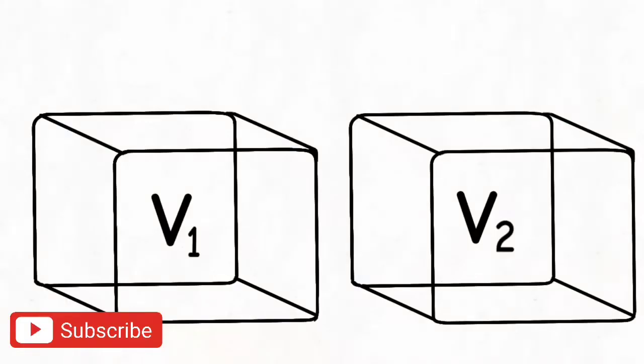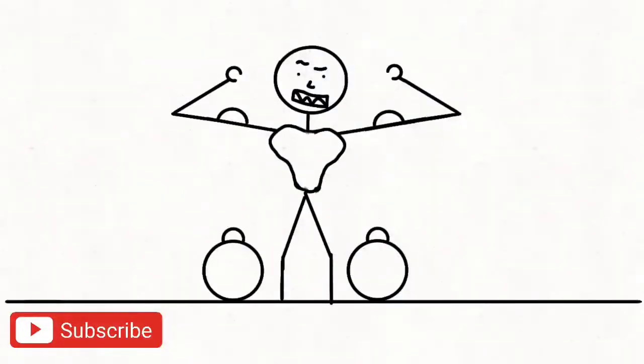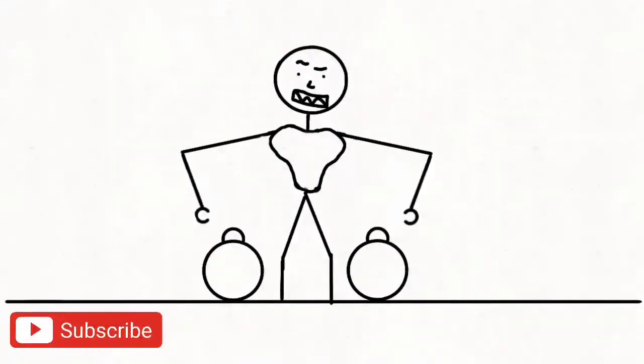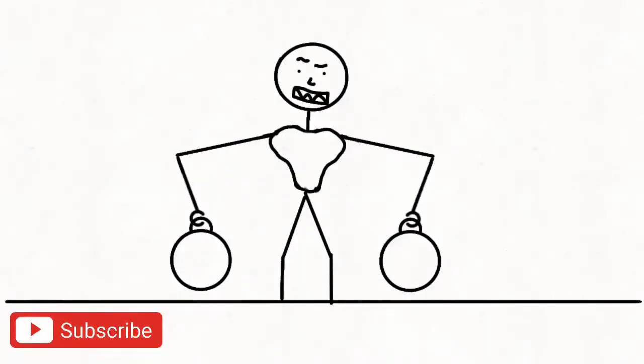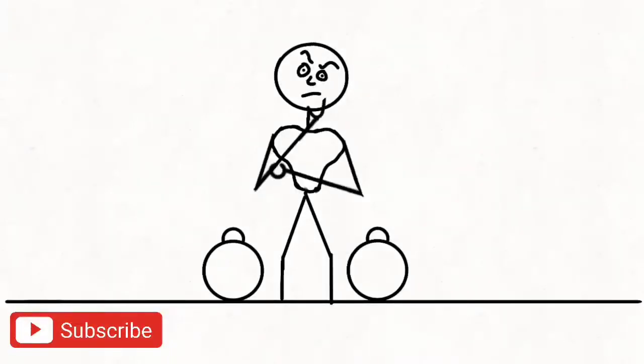Similarly, if we merge two containers of volume V1 and V2, then the volume of the new container will be V1 plus V2. Now consider the situation where Mr. C has two spheres which look identical, but when Mr. C tries to lift both, one of them feels heavy compared to the other. So even though they look identical, what's the difference between those two spheres?